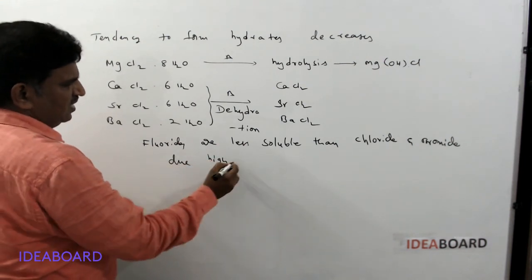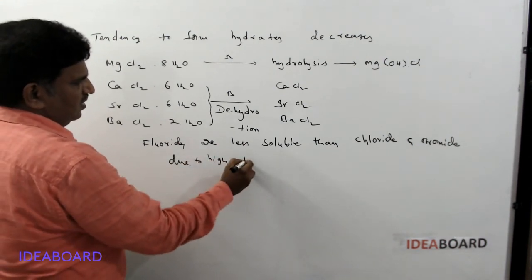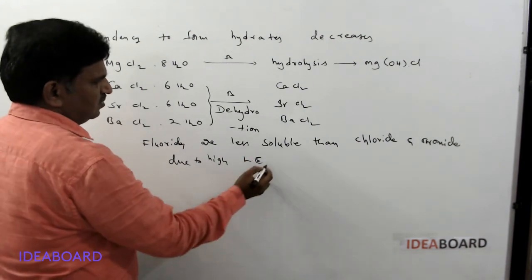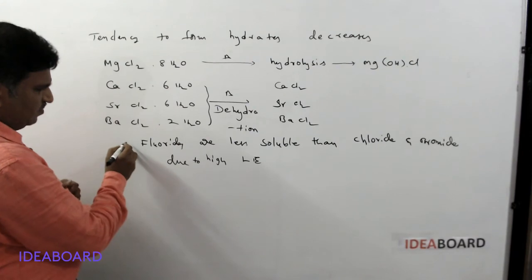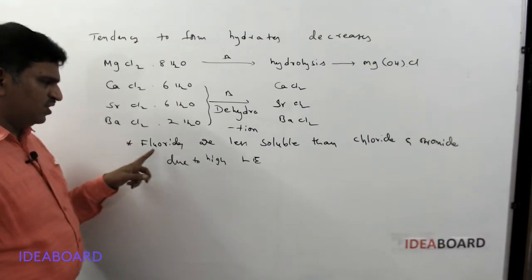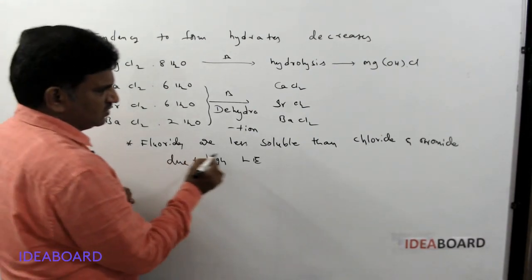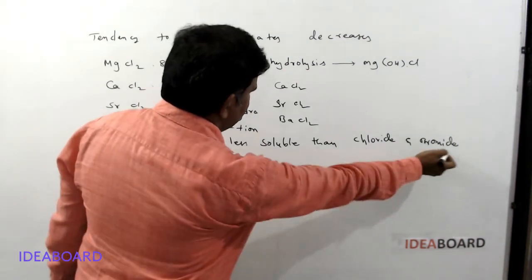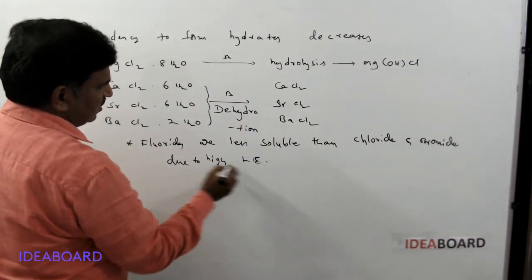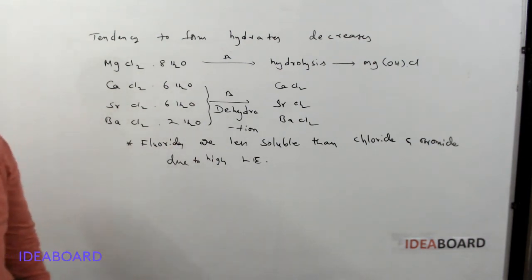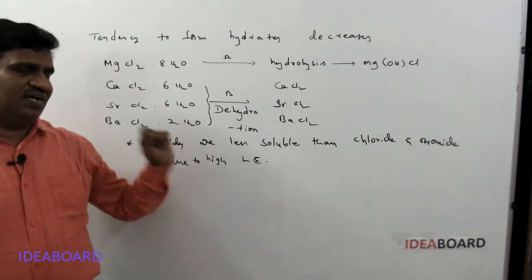So beryllium fluoride or any fluorides, the fluorides are less soluble than chlorides, bromides and iodides due to the high lattice energy of fluorides. Okay, this is about halides.